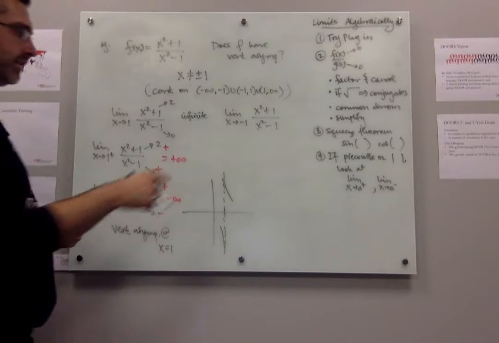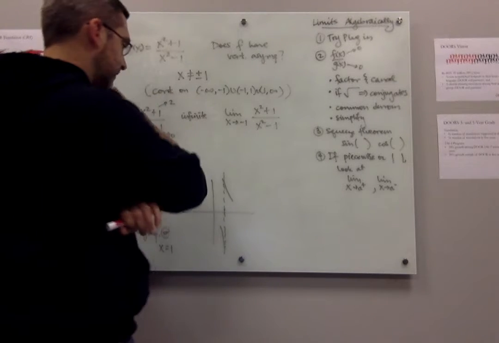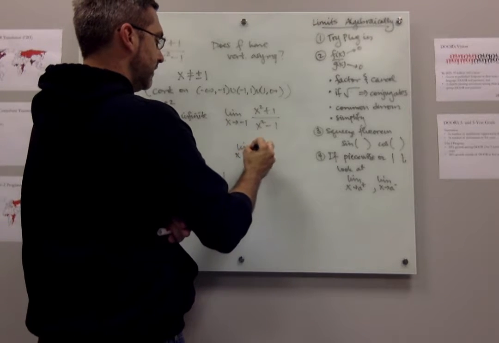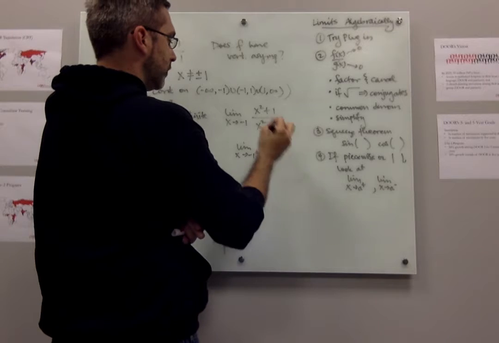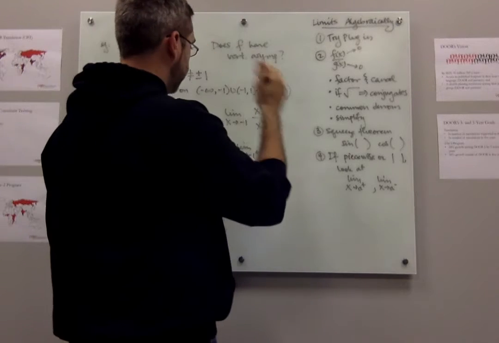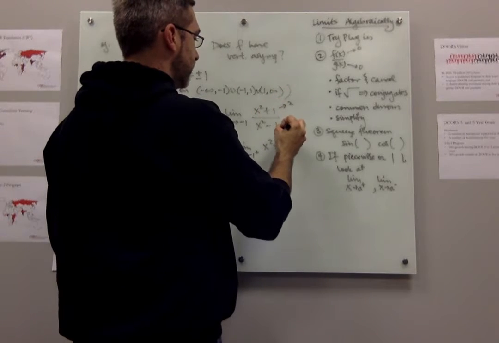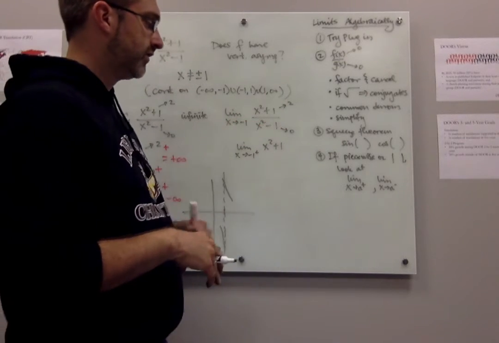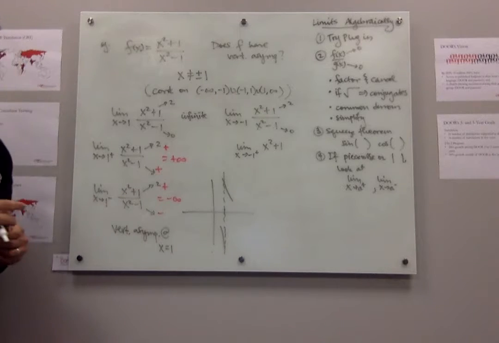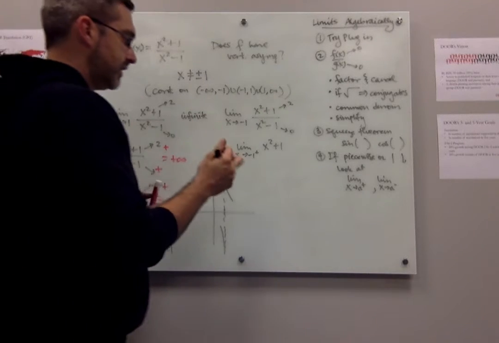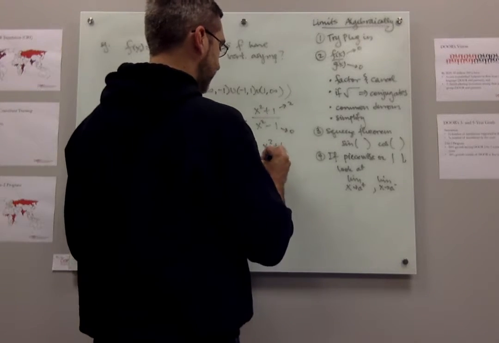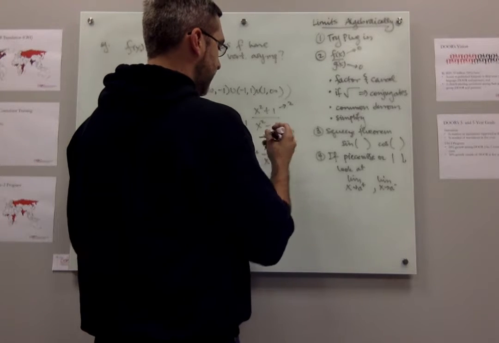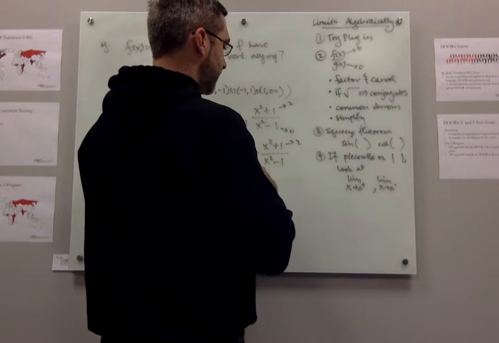What's happening here for x going to negative 1? Let's look at each side this way too. If I plug in, the top goes to 2 and the bottom goes to 0. So we're in a similar situation. We know that this is going to be an infinite limit. And if we come from the right side of negative 1, the top is going to 2, that's positive.